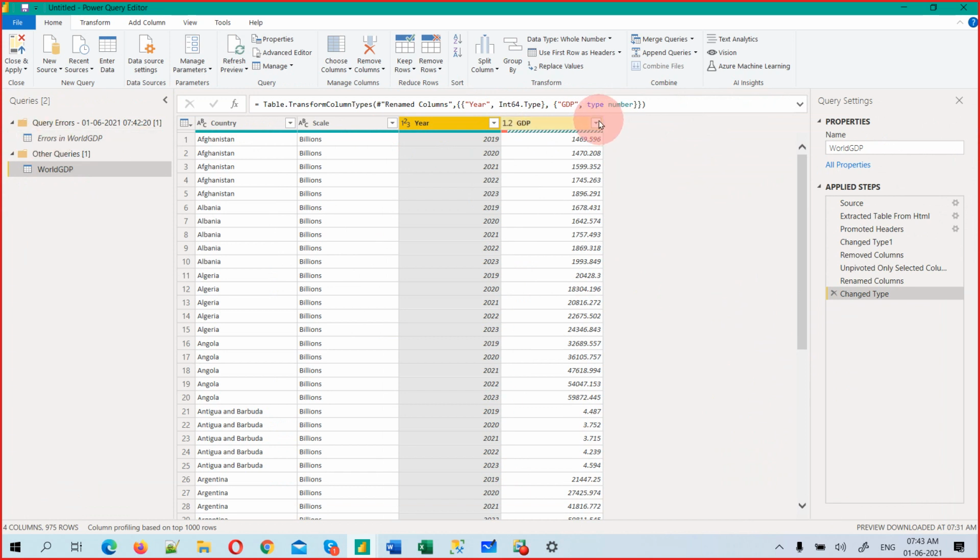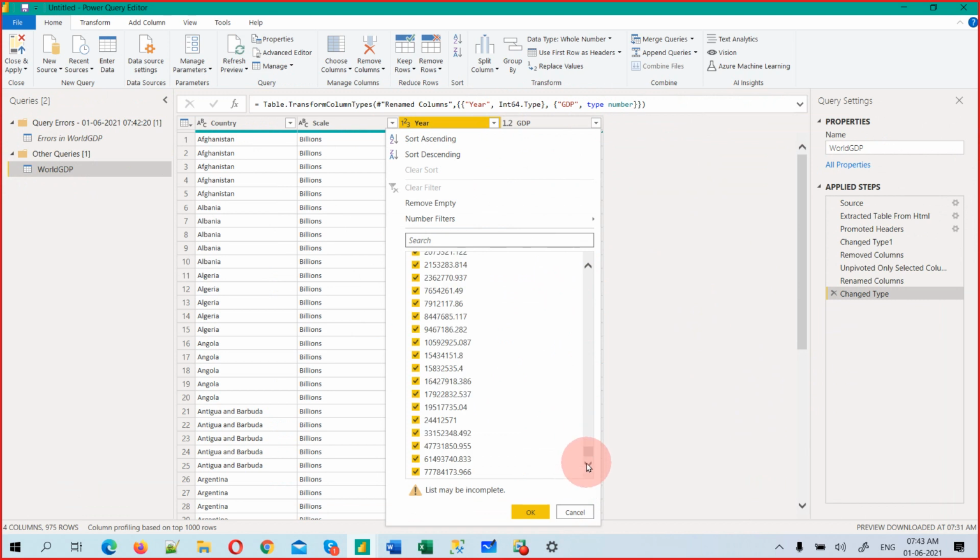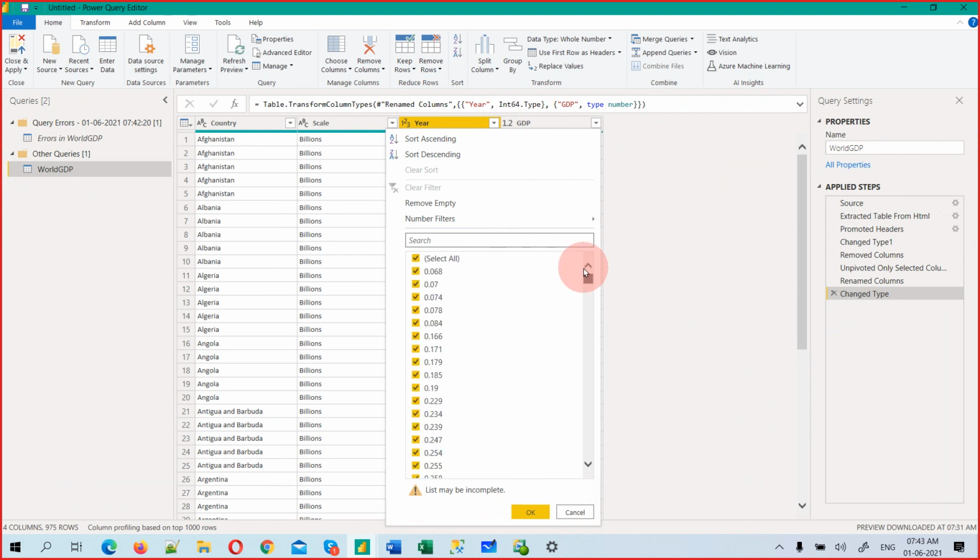So what is actually causing that? It may not be complete. We are not getting that NA. There is some blank value or something there. So here, basically, what we are going to do is remove empty. There are blank values, and that is the reason blank is not converting into decimal. So that is the reason we are getting error.